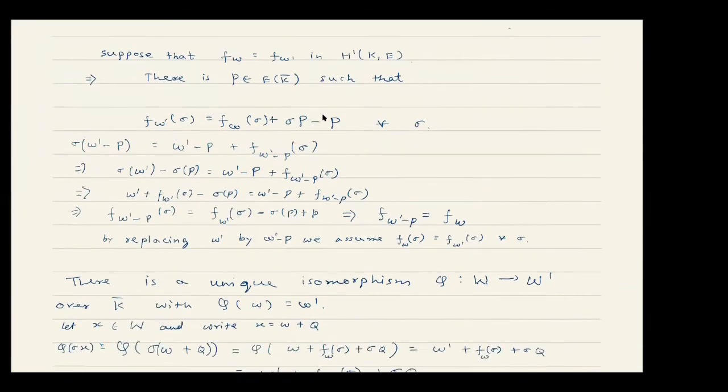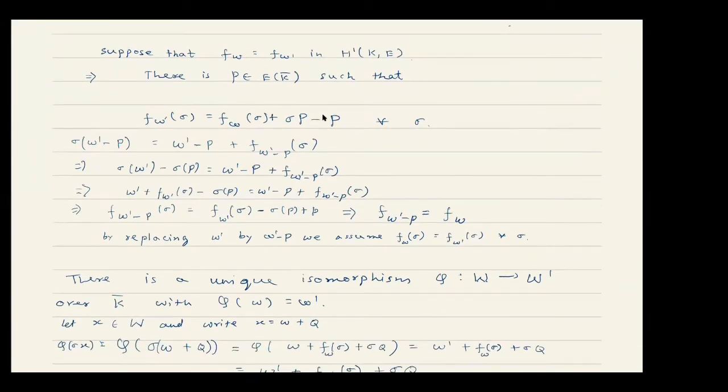So let us apply the definition of the corresponding cross homomorphisms again for W prime minus P. So we see that sigma of W prime minus P is equal to W prime minus P plus the image of this cross homomorphism at sigma. And again, applying sigma and doing a little bit of manipulation here, we see that actually not just their class: if the class of FW prime and FW are same, then the actual functions FW prime minus P and FW are same.